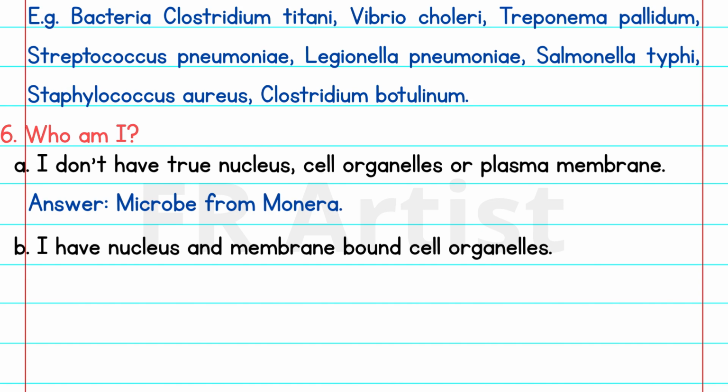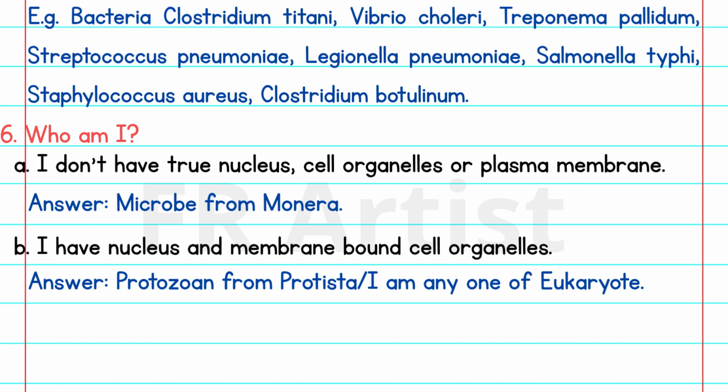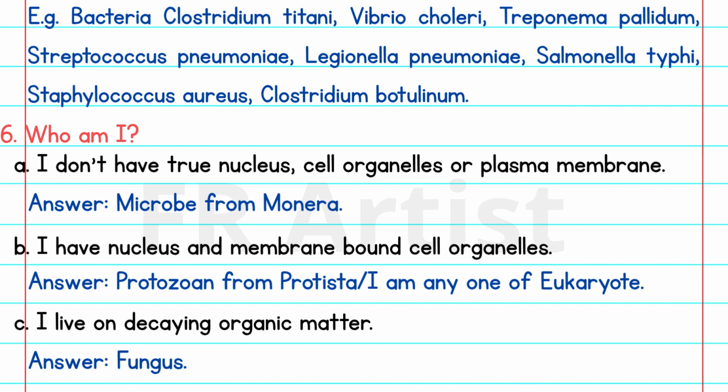Question number 6. Who am I? A. I don't have true nucleus, cell organelles or plasma membrane. Answer. Microbe from Monera. B. I have nucleus and membrane bound cell organelles. Answer. Protozoan from Protista. I am any one of eukaryote.